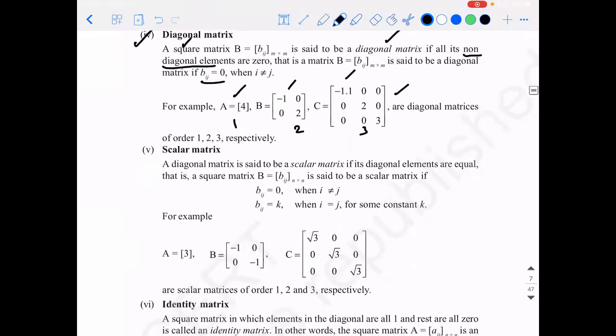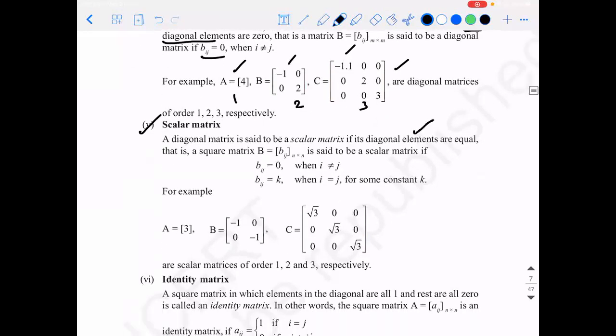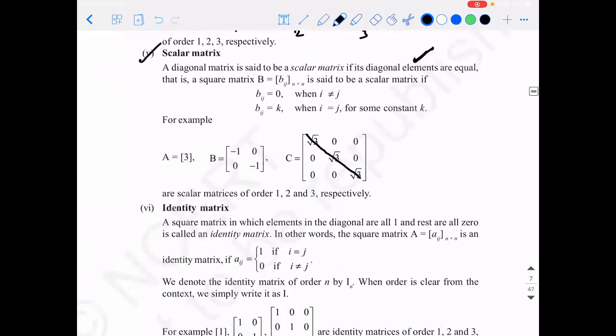So what is a scalar matrix? A diagonal matrix with the diagonal having the same elements. Yes, where the diagonal has the same elements. Right? Where the diagonal elements are equal is what we call a scalar matrix. Then what is an identity matrix?